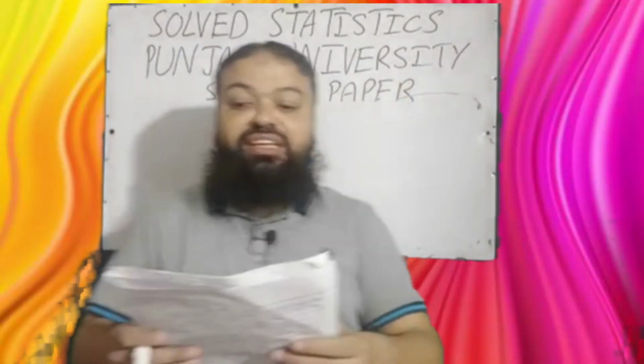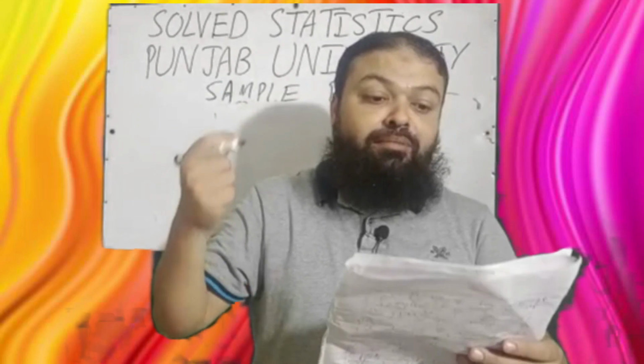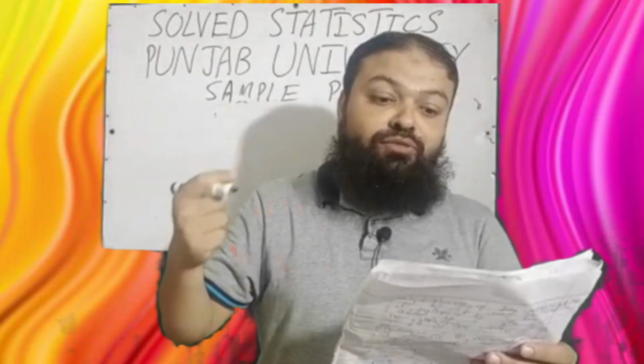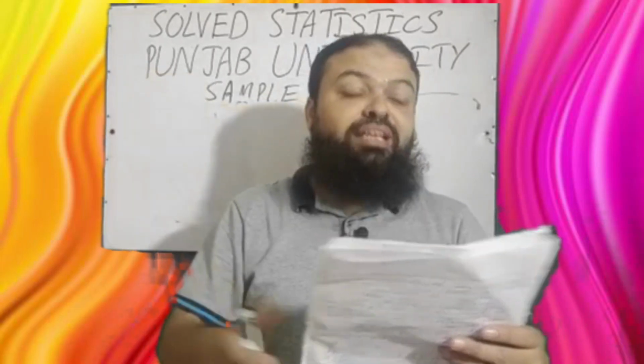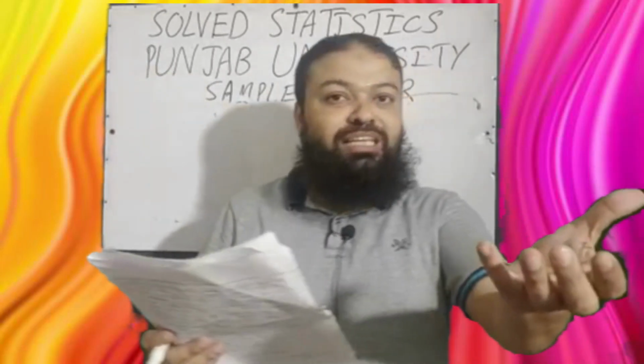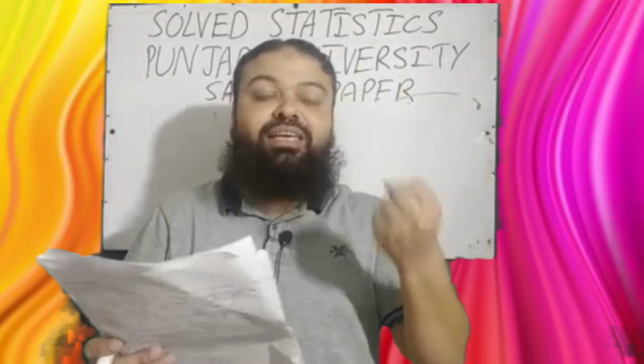Question number 19. Which of the following is an example of sampling? A, blood test of patients. B, COVID-19 vaccination to all government employees. C, both A and B. A is the correct option. If you take the blood sample, that is sampling actually.